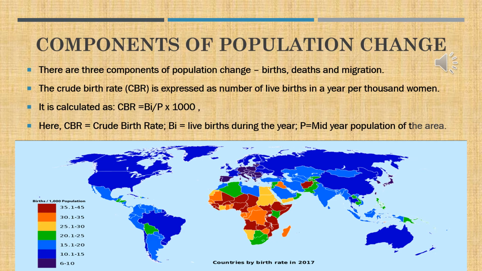It is BI divided by P into 1000. Here it means that CBR, that is crude birth rate, BI, live births during the year, and P, mid-year population of the area. And to make it into a percentage, it has been multiplied by 1000. Hope it's clear, Kanna.